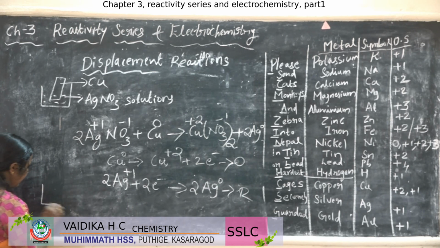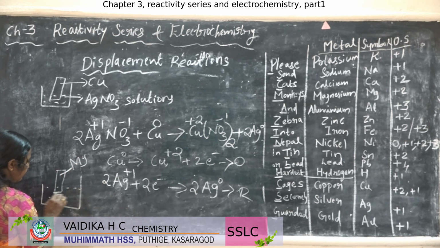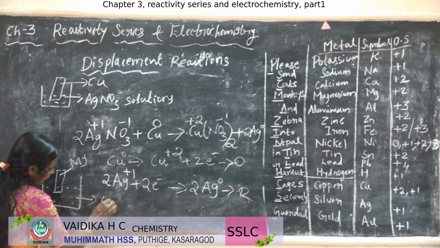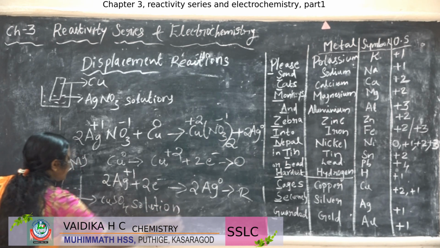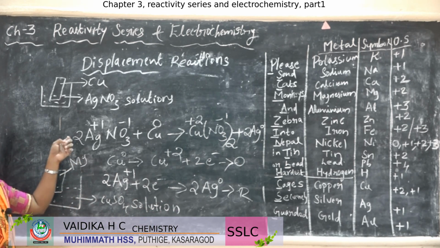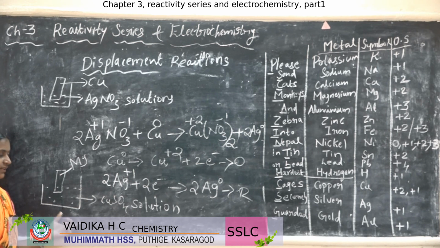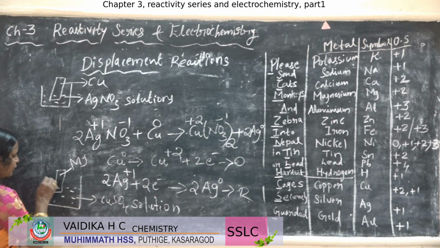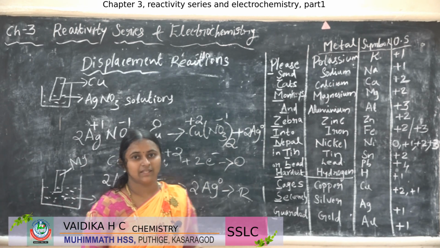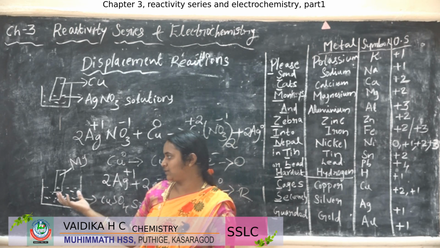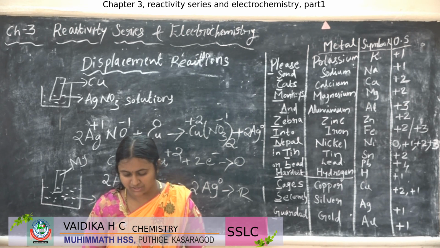You have to write the equation of Mg rod dipped in the copper sulfate solution. This is homework to you. What you have to do? You have to write this equation and also the oxidation reaction and reduction reaction in that equation. Magnesium rod dipped in the copper sulfate solution. You have to write the chemical equation of the displacement reaction that occurs there and the oxidation and reduction of that reaction.